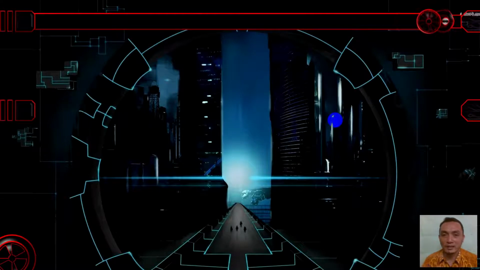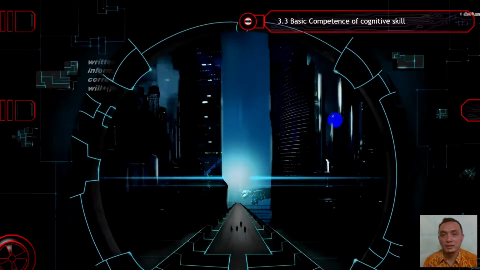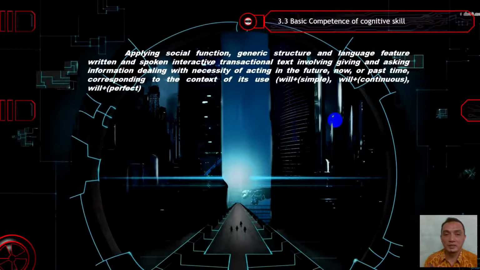In this layer, I would like to show you the contents of 3.3 in cognitive skill and also the indicators. The content of 3.3 of cognitive skill is applying social function, generic structures, and language features of written and spoken interactive transactional text involving giving and asking information, dealing with necessity of acting in the future, now or past time, corresponding to the context of its use: will simple, will continuous, and will perfect. So this relates to the future time.